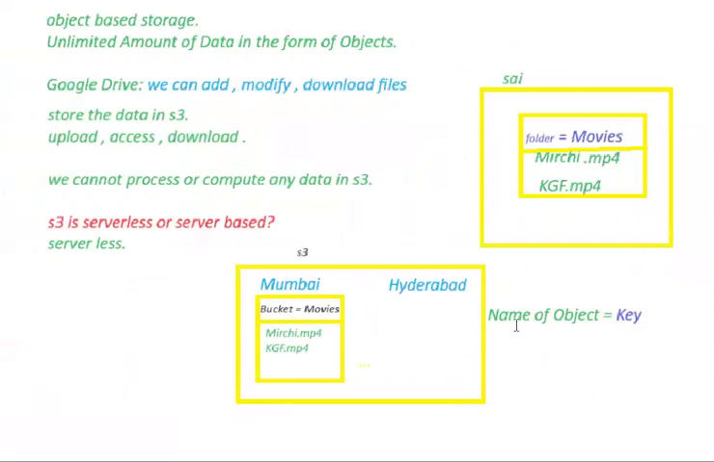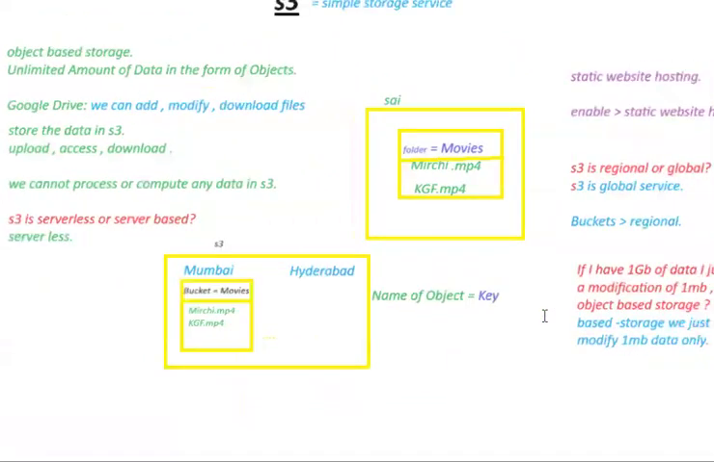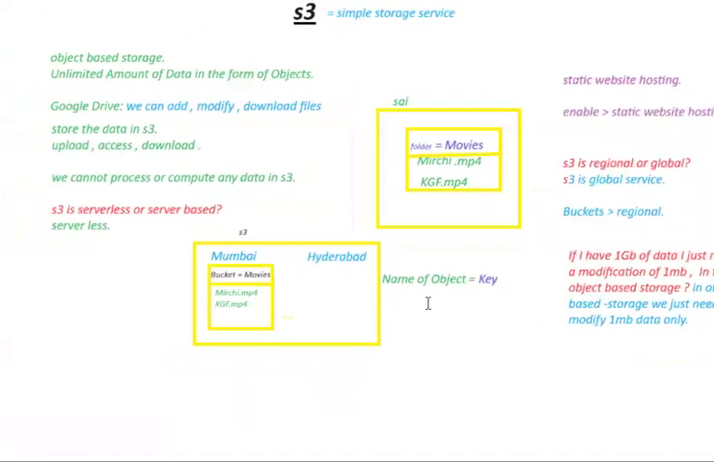What do we call an object's name in an S3 bucket? We call that a key. Before uploading your objects into S3, you must create a bucket. Same as a folder, you need to create a bucket and then only can you upload your files. This is the format of uploading your files.